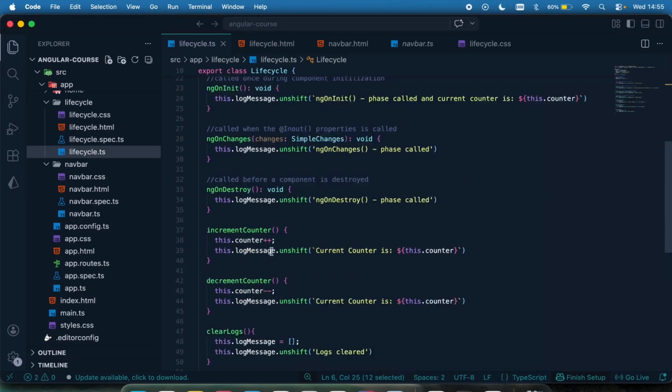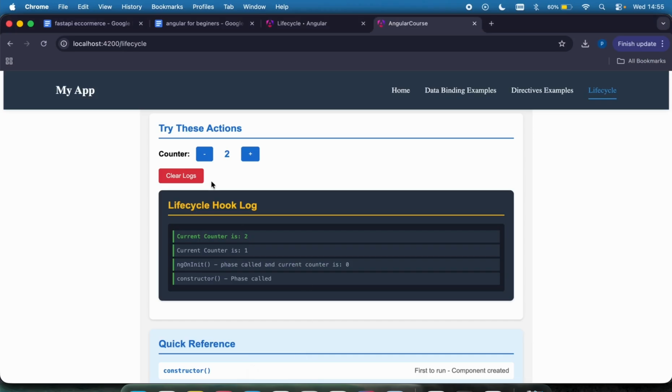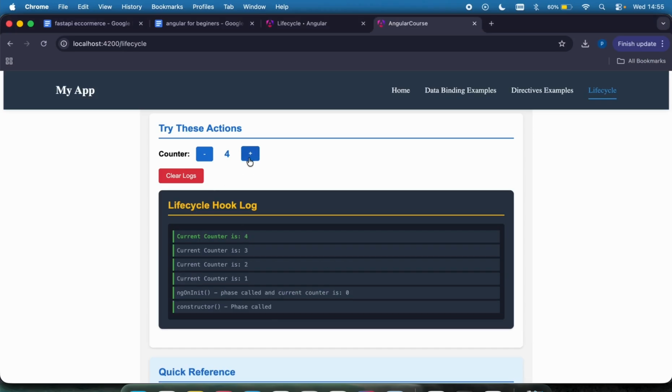Then for this other one, the ngOnChanges, again, this is not being called because the @Input property is not called. So anytime the @Input property is called, then this will be triggered. Okay, so that's just for us to show the most used component lifecycle methods and to understand how they work. So by this, we should be able to answer interview questions regarding component lifecycle, on what the constructor does, what the ngOnInit does, what the ngOnDestroy does, etc.